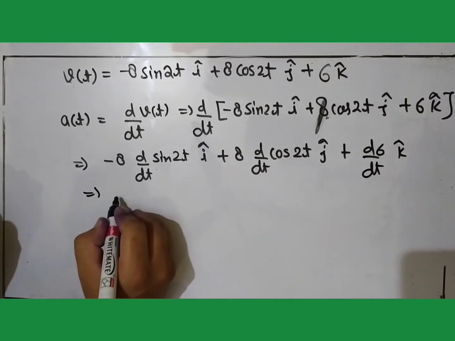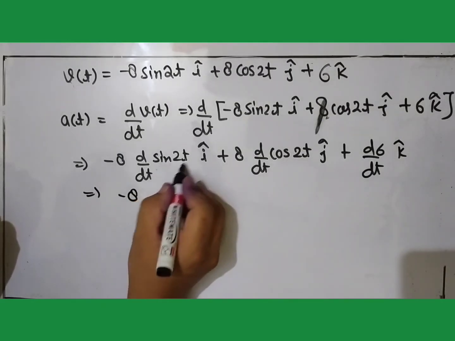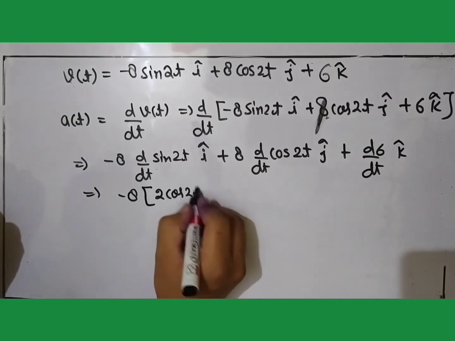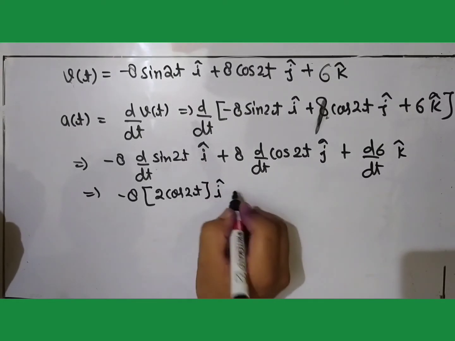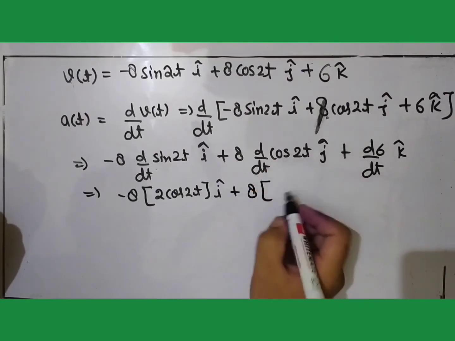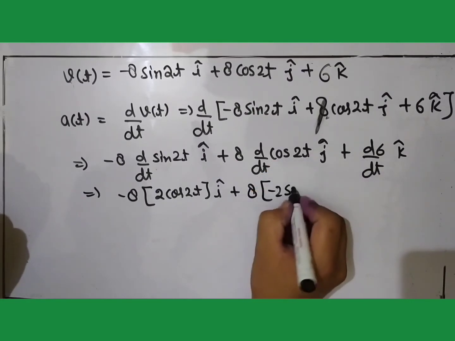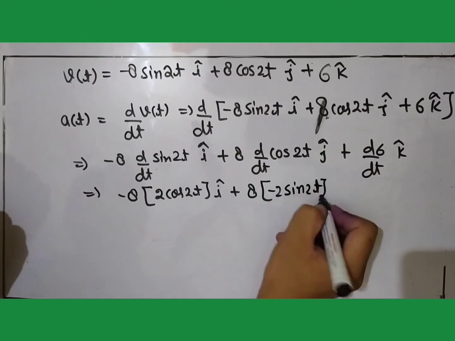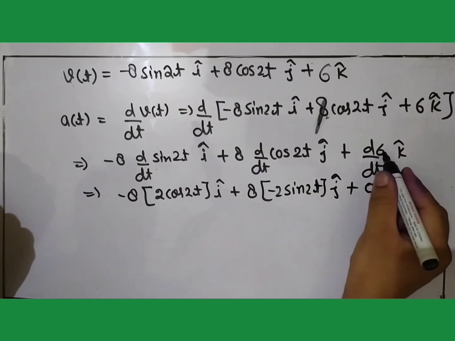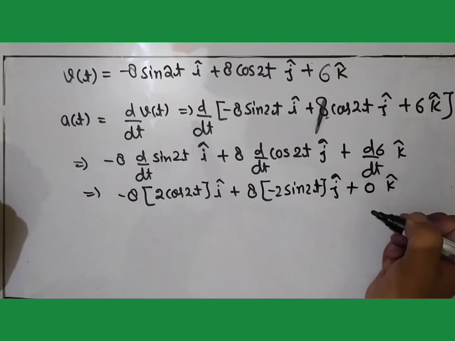So it will become minus 8. When you differentiate sin 2t, it is 2 cos 2t along the x-axis, plus 8. When you differentiate cos 2t with respect to time, it will become minus 2 sin 2t j cap plus 0 k cap, because the differentiation of a constant quantity is 0.